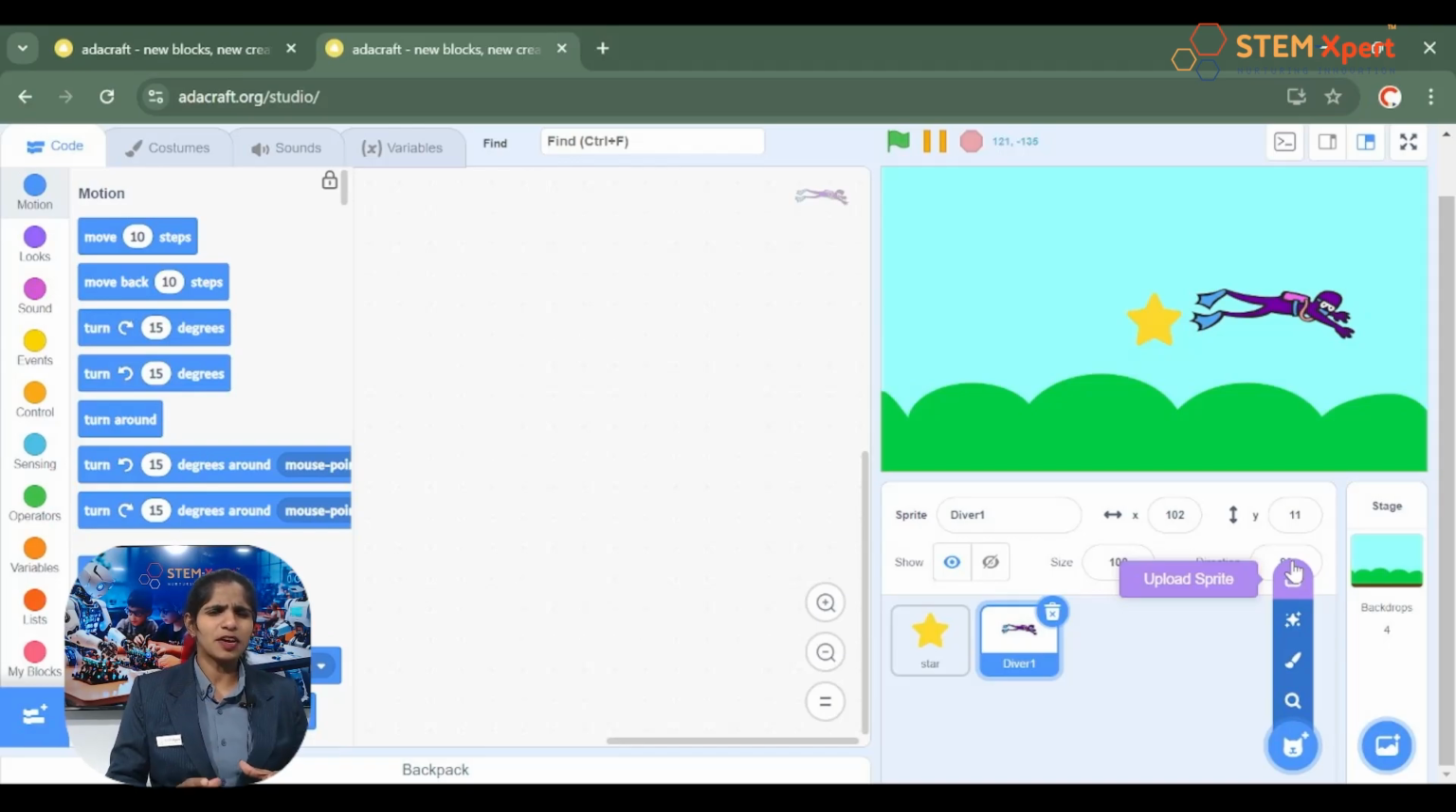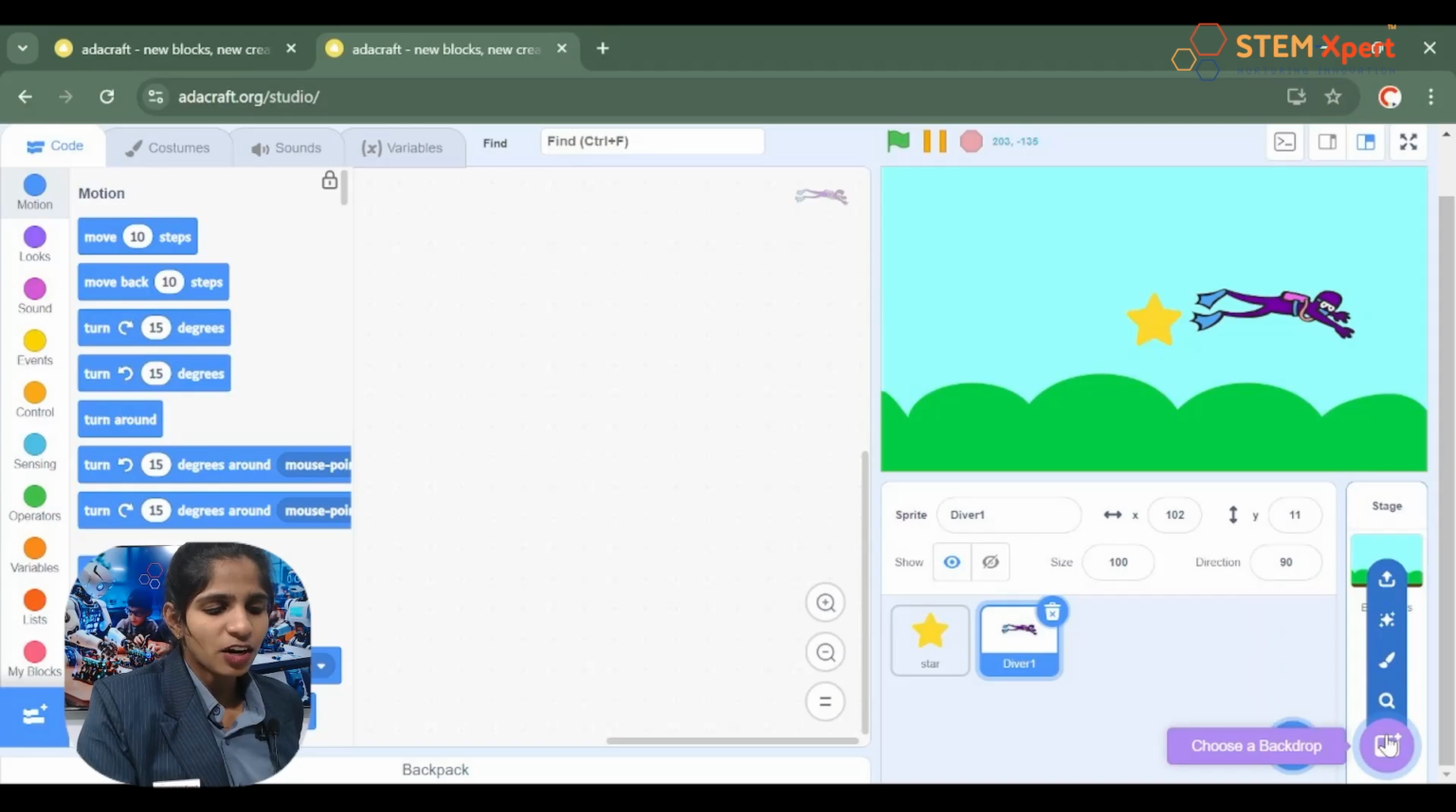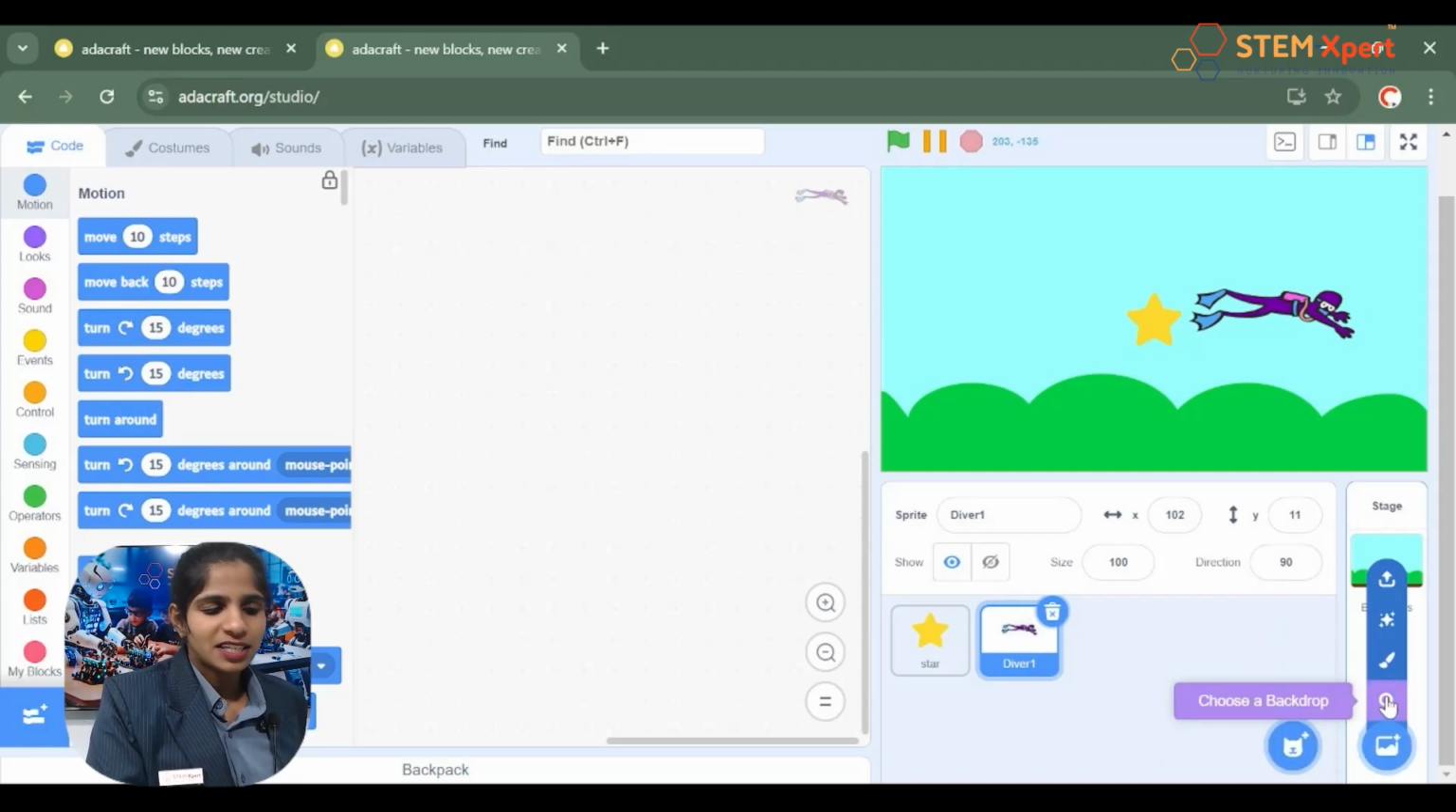Using the same ways, you can add a backdrop also. So first click on the backdrop panel. Yes, you see the first icon, that is to search, right?